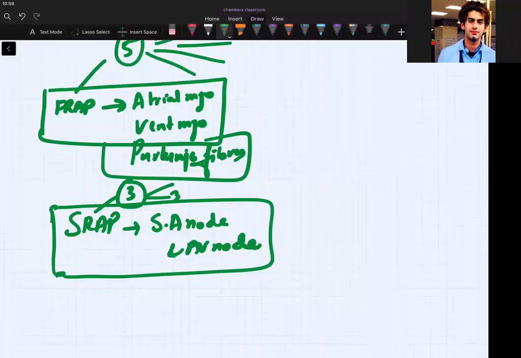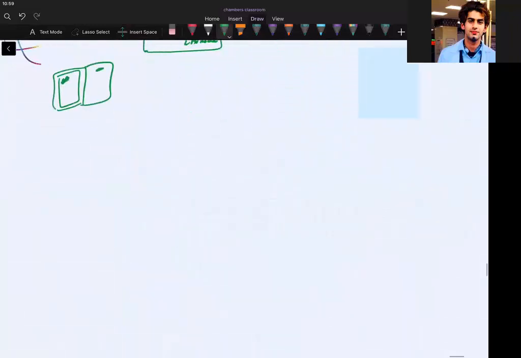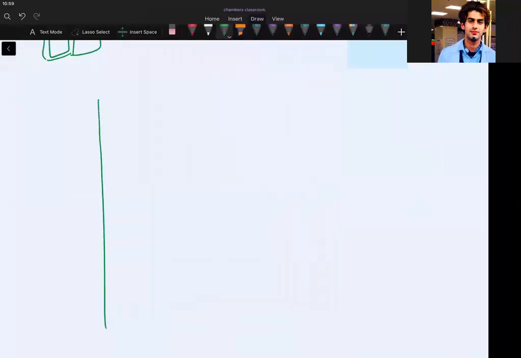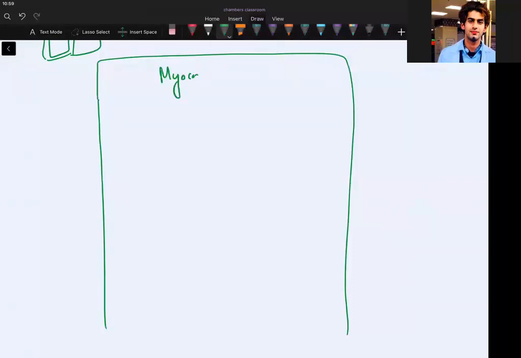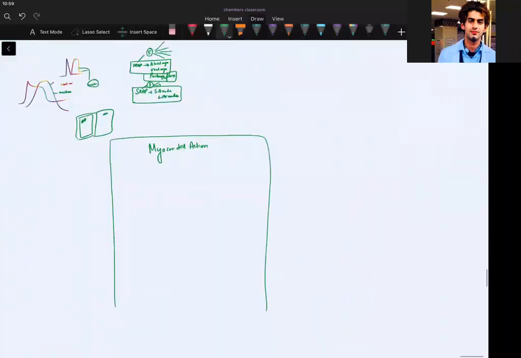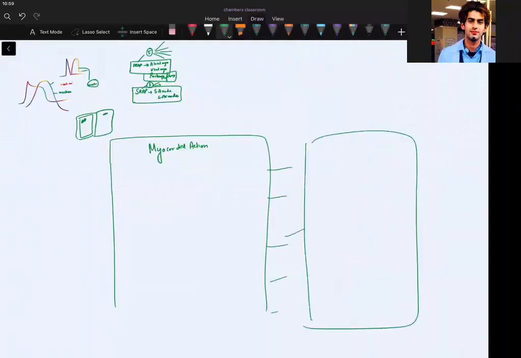So take a notebook, please. It's for your benefit. And please take it like this. First on this page, I will be writing, okay, this page. What about myocardial action potential? If you have white A4 sheets, take 2 A4 sheets and arrange them like this, okay? Because you have a file and then you can see. Myocardial action potential.